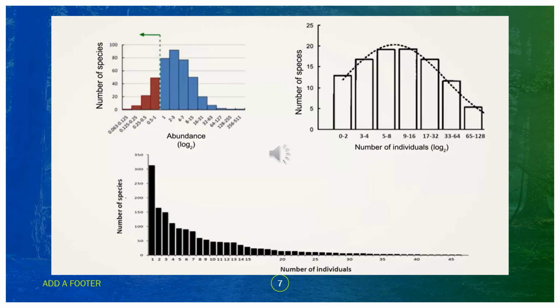For instance, we can use log 2 of the number of individuals in a histogram, where we put on the axis the number of individuals according to log 2, and on the ordinate the number of species. At the same time, if we don't use log 2 but just the number of individuals, the histogram will be shifted with the highly abundant species on the left. This was first noticed by Preston, who suggested the idea of the veil line, which is the line that hides the rare part of the species. So everything to the left of this graph is hidden because these rare species are not sampled.